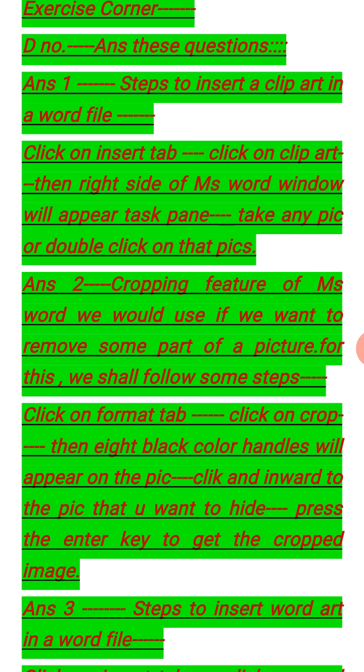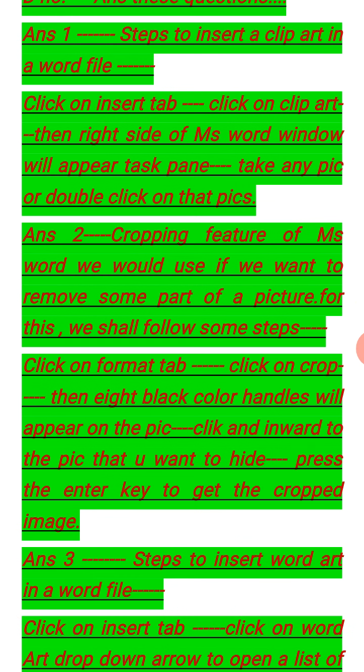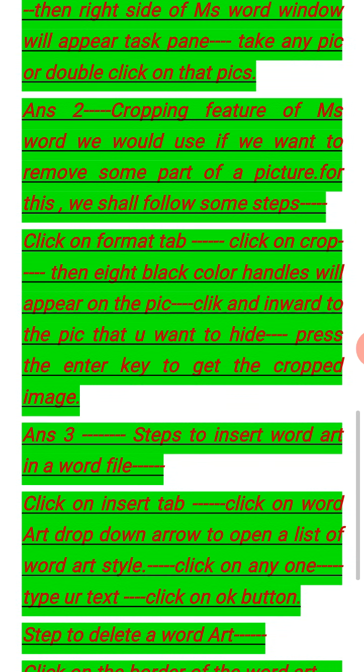For this, we shall follow some steps. Click on the Format tab, click on Crop, then 8 black handles will appear on this picture. Click and drag inward on the part of the picture that you want to hide. Press the Enter key to get the cropped image.